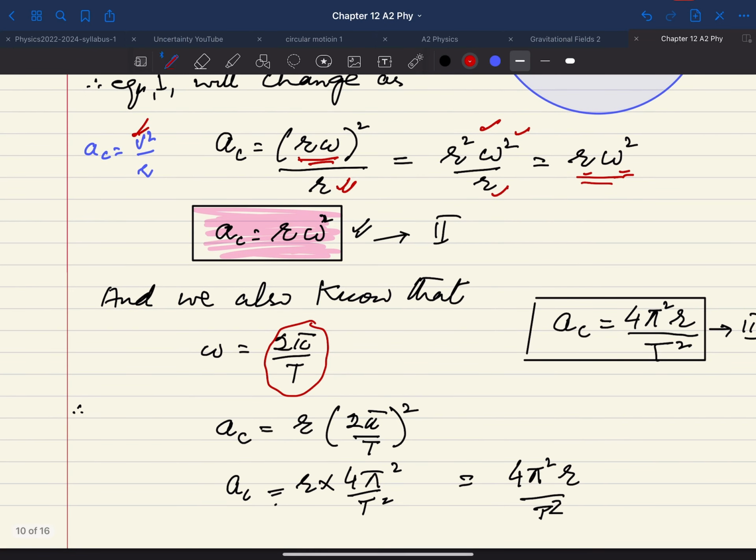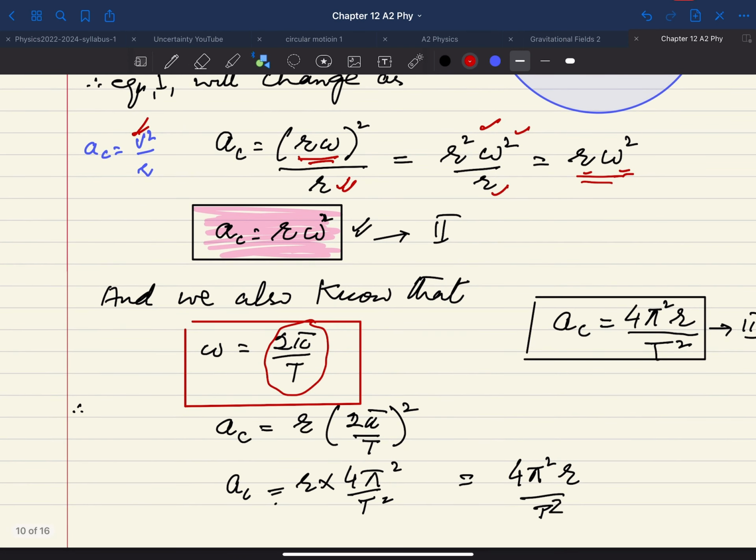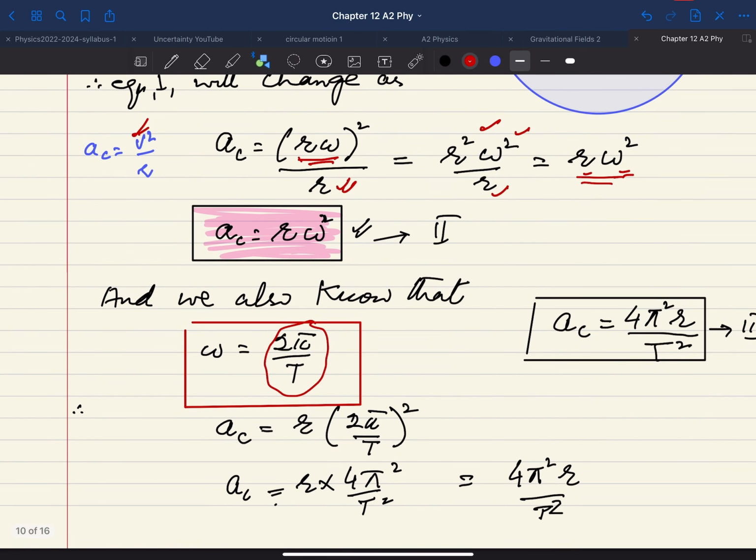Then you can recall this equation as well, that omega is nothing but 2 pi over T. So when you are talking about 2 pi over T, you have another replacement, and you can write a_c is equal to r omega squared.